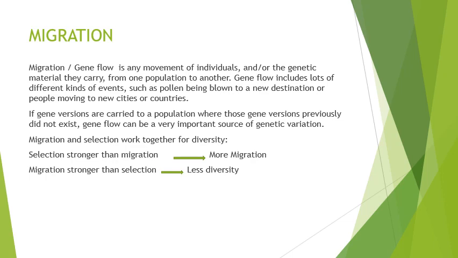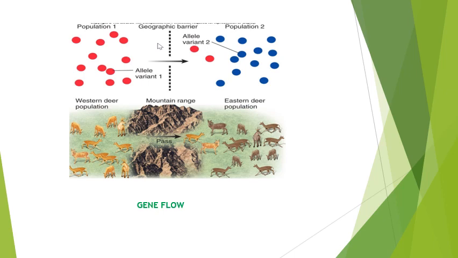If migration is stronger, that means there will be more flow than selection, then there will be less diversity. So this is how migration and selection work together. This is the diagrammatic representation of how gene flow is happening. If we talk of a population, there will be a barrier, a geographical barrier, an environmental barrier. So always there will be a barrier.